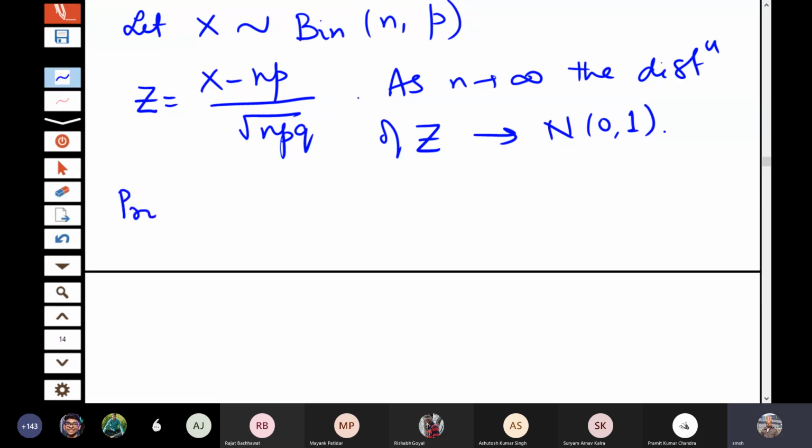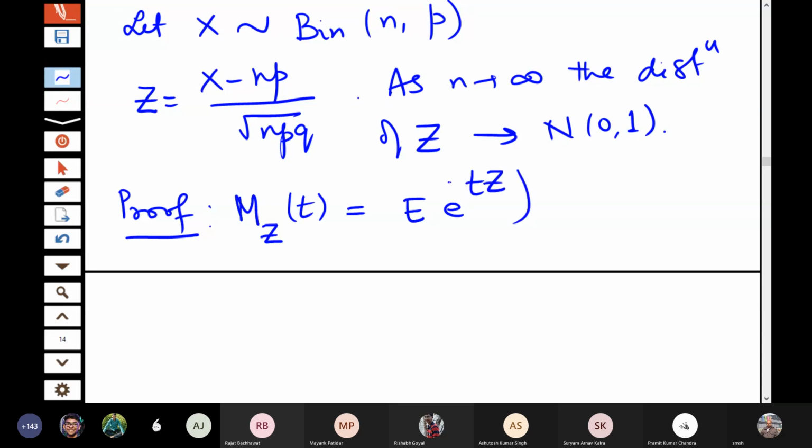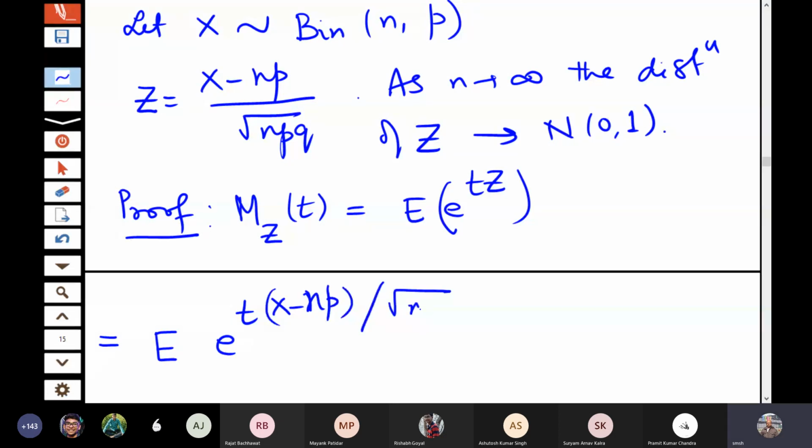Let us look at the proof of this. That is the expectation of e to the power t times (X minus np) divided by root npq.